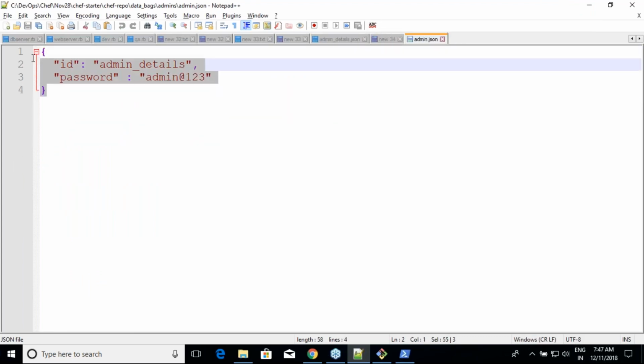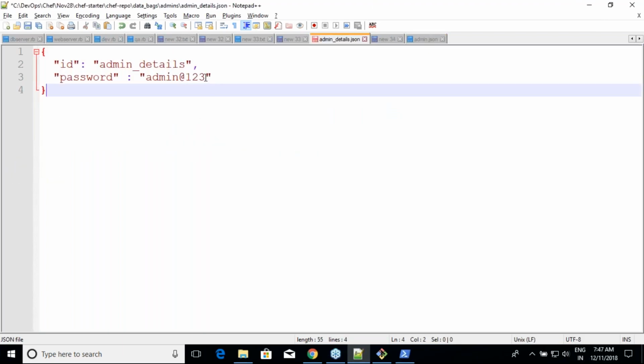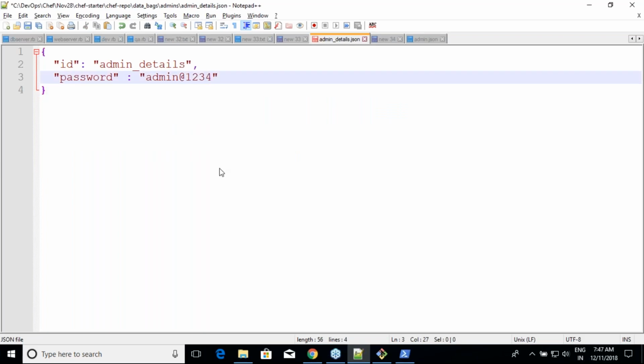Let us assume that I want to change it to admin@1234. Copy the contents over here, Admin@1234. Can't you upload it again? That's how things work. Now you just execute the same command again, so you will get the local mode changed and the server also.